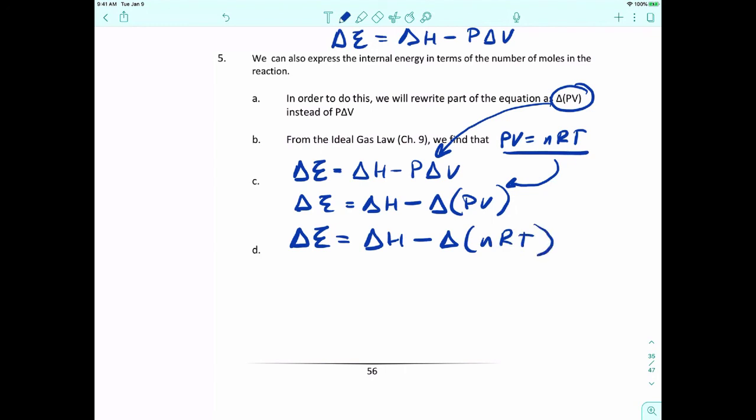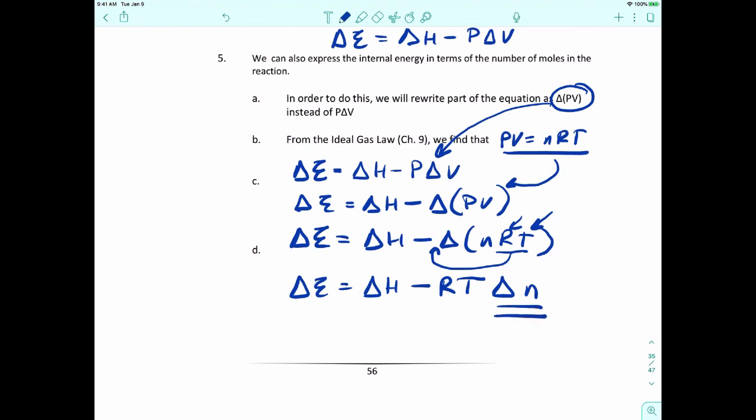All right, cool. So here's the problem, though. R is a constant. We talked about that. And anytime we're doing a thermochemical reaction, we're keeping temperature constant. So R and T are constants. Because of that, we can move them out of this description and put them before the delta sign. So we get this, that delta E is equal to delta H minus RT delta n.